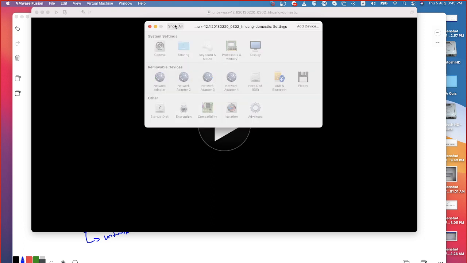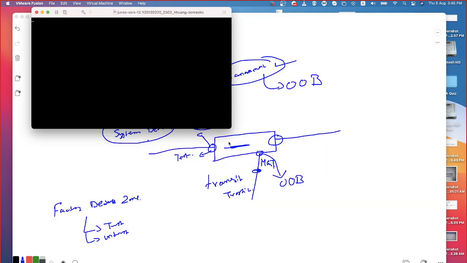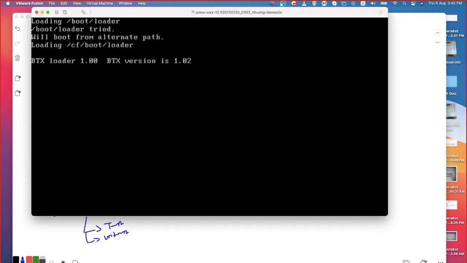Now, once I'm done with this, starting the device once again. So I should be in a position to reach my DSL router from my firewall if all my settings are correct. Okay, now the system has come up.